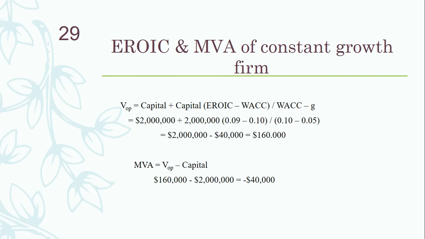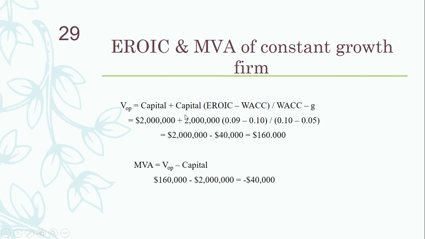So this formula you can also use for calculating the value of operation. Capital plus capital multiplied by (expected return on invested capital minus WACC) divided by (weighted average cost of capital minus g). This is a new formula, you can note it down as well, the value of operation can be determined using this formula as well.